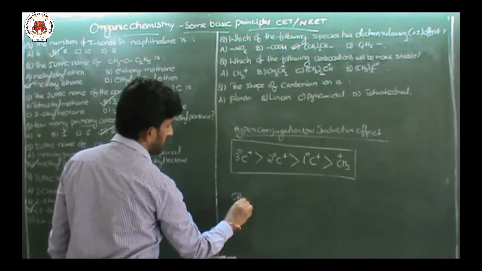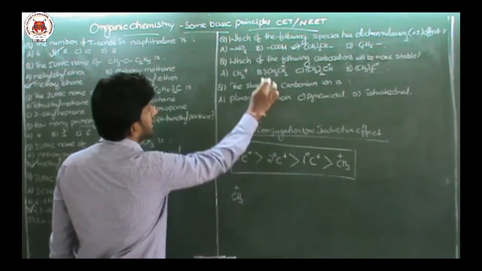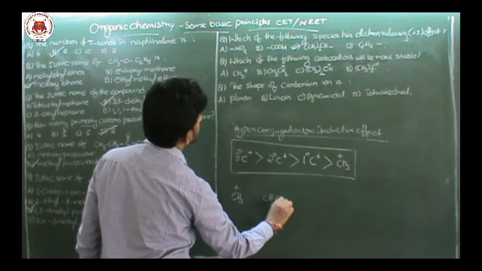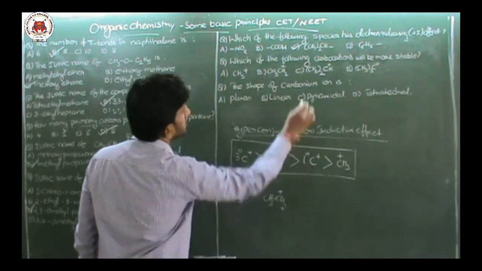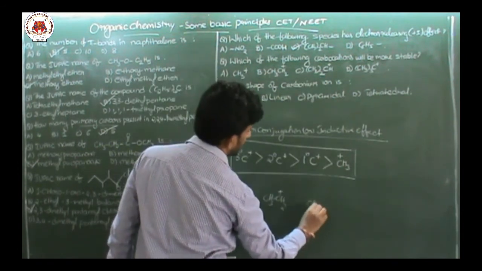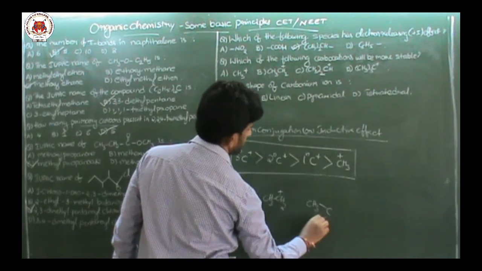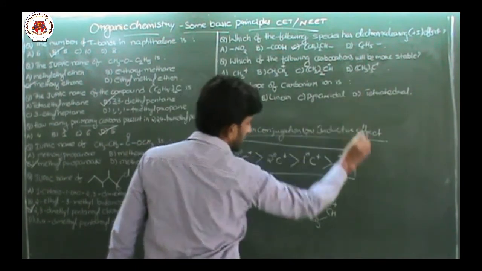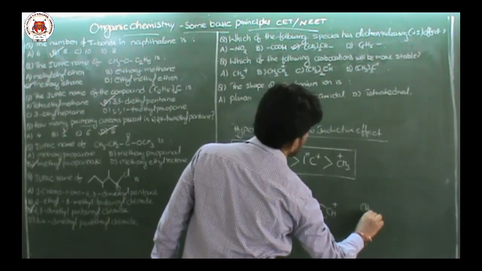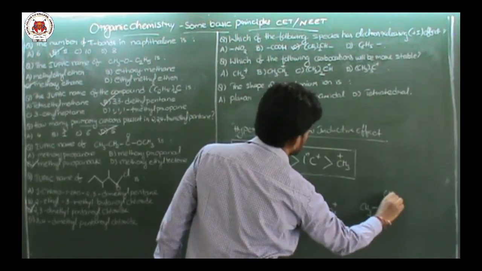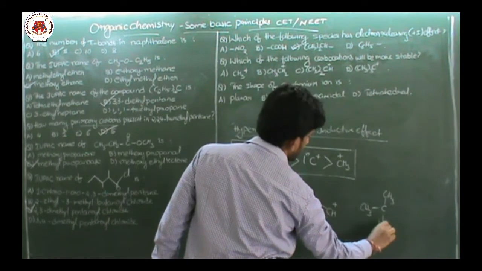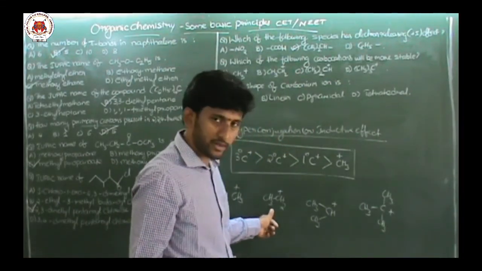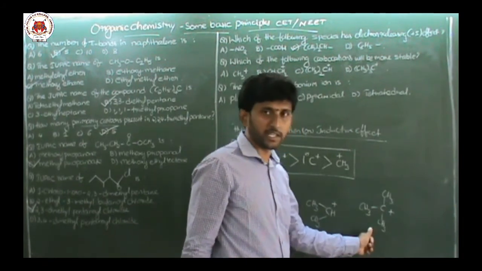CH3 plus means methyl cation. Option B is ethyl cation, CH3CH2 plus. This is isopropyl cation, CH3CH plus CH3. This is tertiary butyl cation, CH3 taken thrice.